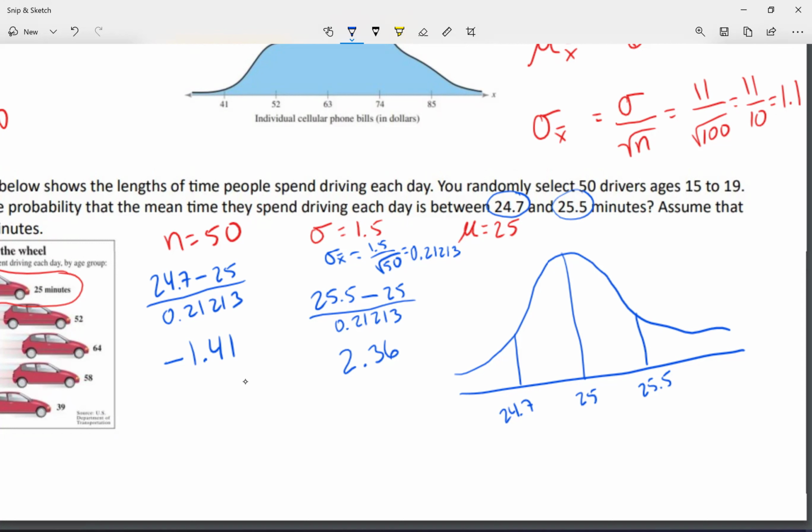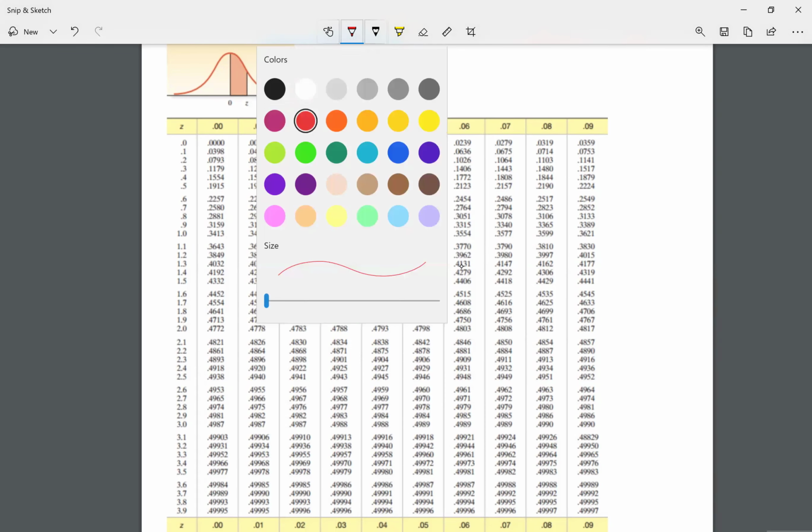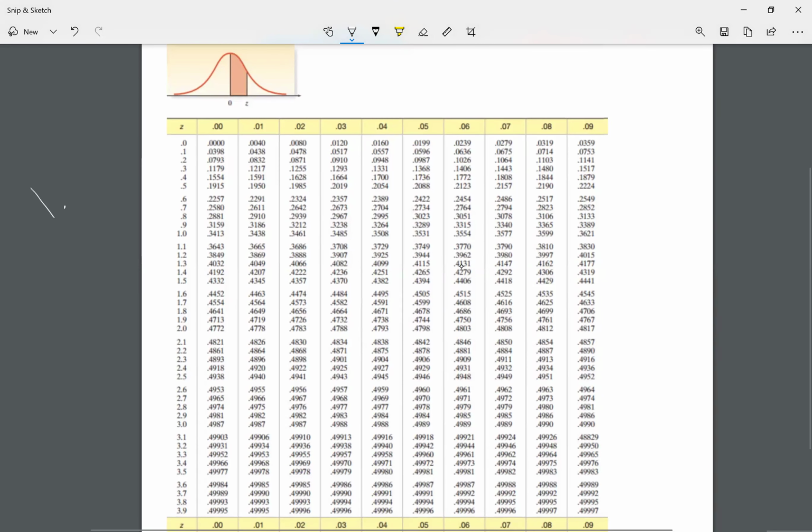Let me use my table for probabilities here. And remember, I'm looking for 1.41. Up to the first decimal place, 1.4, I'm going to look at it somewhere here on the left. My second decimal place, this 0.01, I'm going to look at it over here on the top.